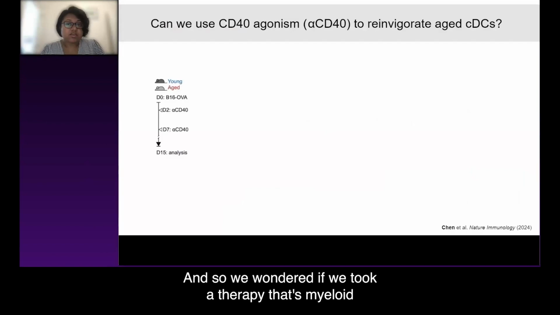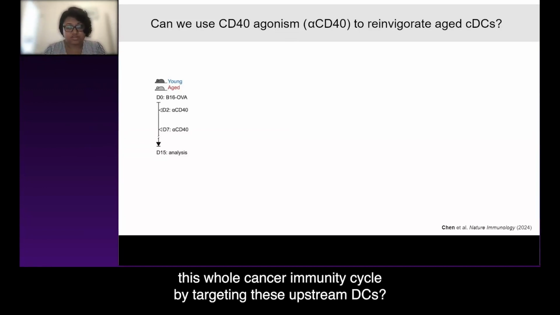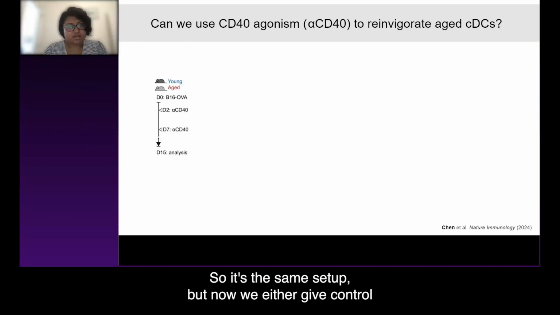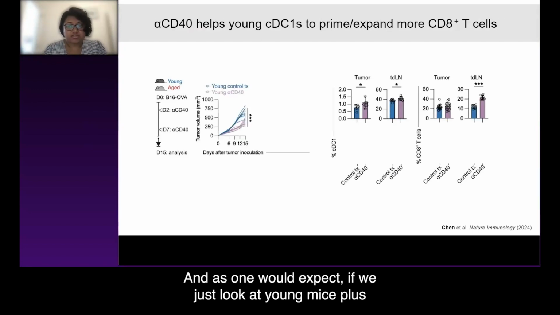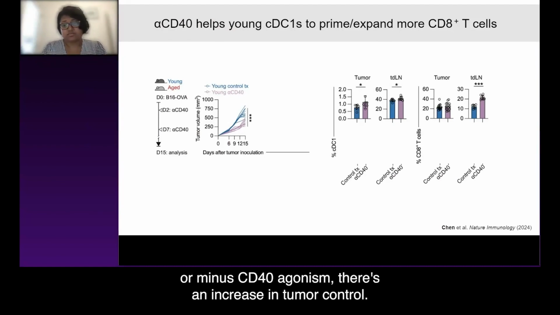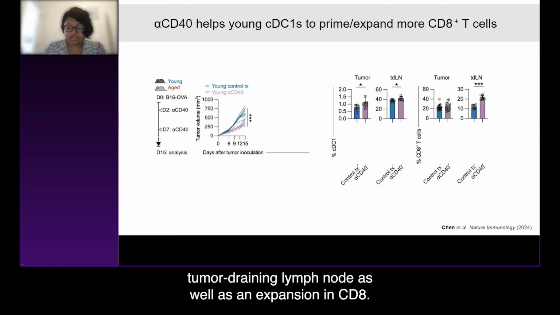And so we wondered if we took a therapy that's myeloid targeted, like CD40 agonism, could we actually rescue some of these defects and reinvigorate this whole cancer immunity cycle by targeting these upstream DCs? So it's the same setup, but now we either give control treatment or CD40 agonist antibody to these mice. And as one would expect, if we just look at young mice plus or minus CD40 agonism, there's an increase in tumor control. There's an expansion of cDC1s, particularly in tumor draining lymph node, as well as an expansion in CD8s.